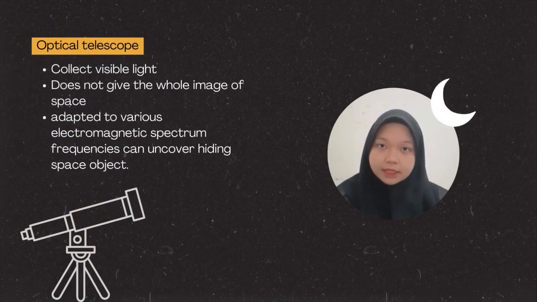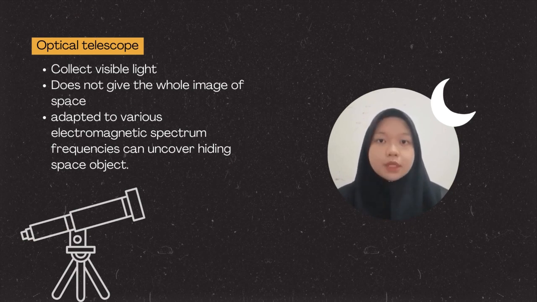The next one is the optical telescope. We use it to collect the wavelengths of visible light, but with this telescope we cannot get the whole image of space. So the astronomer needs to repeat the procedure a few times and combine the pictures to see the whole image of space.